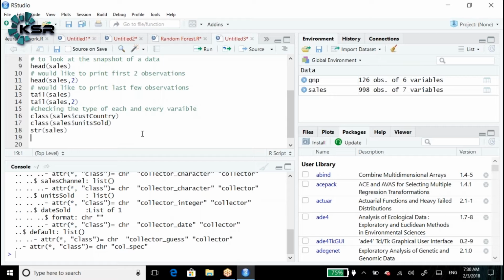Once we import the data into R, the first step is checking the number of observations, the number of variables, and the meaning of each variable name. Next is a sample snapshot of the first 6 records, the last few records, and the structure of each variable. The next function is the summary function.